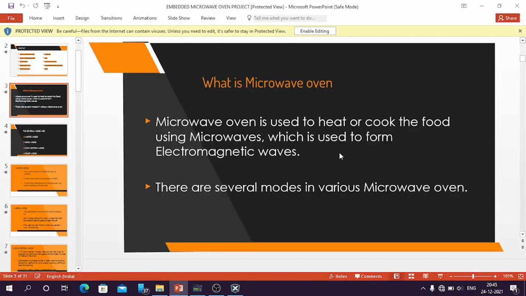Our final project is to build a microwave oven simulator using PicSimilar. First of all, what is a microwave oven? A microwave oven is a device used to heat or cook the food using microwaves. It generates electromagnetic waves which in turn produce heat in the food.